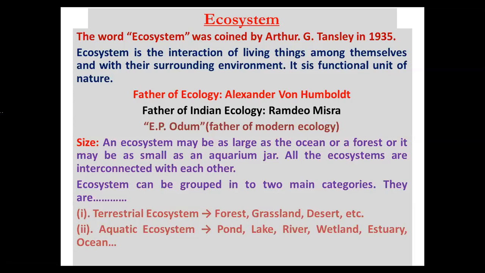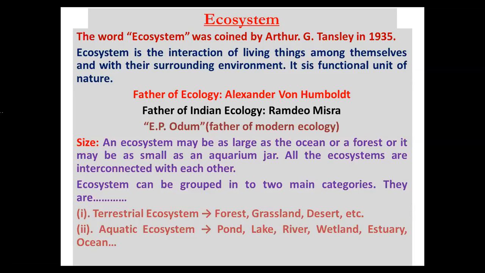Now here three scientist names are given. Alexander von Humboldt is considered as father of ecology. With respect to India, Professor Ramdev Mishra is considered as father of Indian ecology, and Odum was the scientist considered as father of modern ecology.